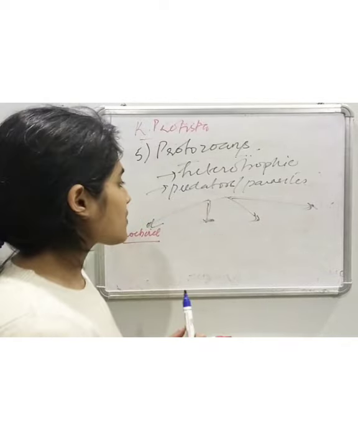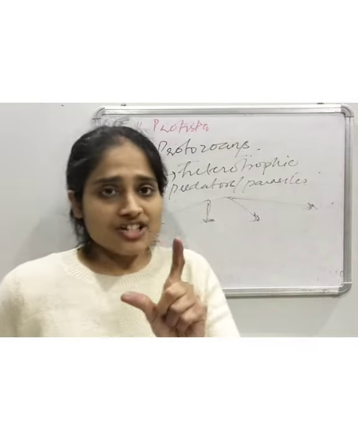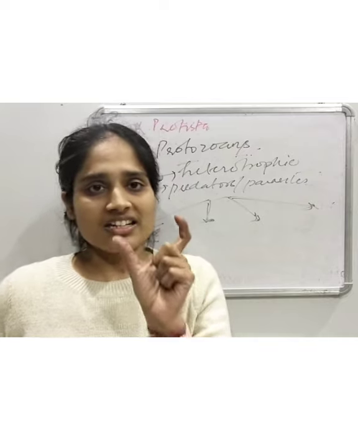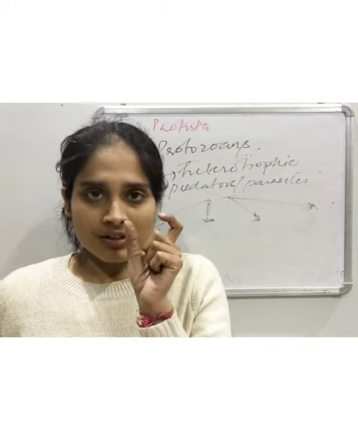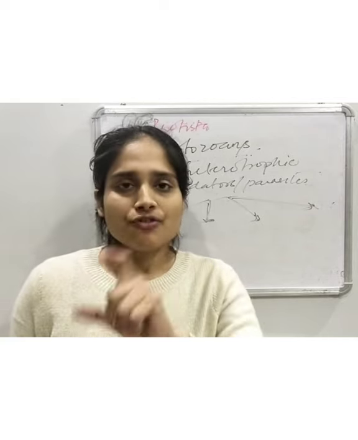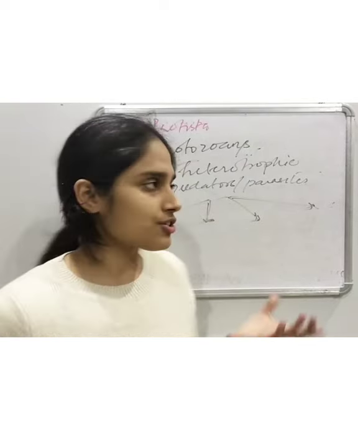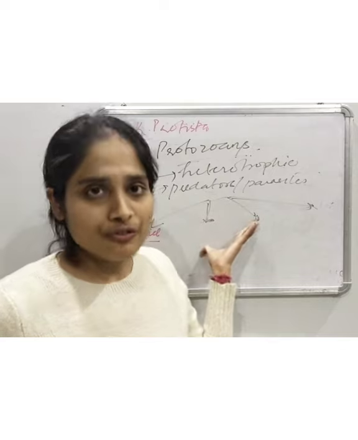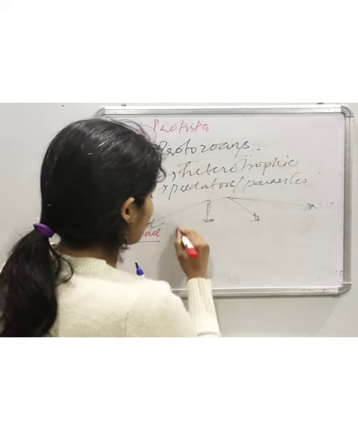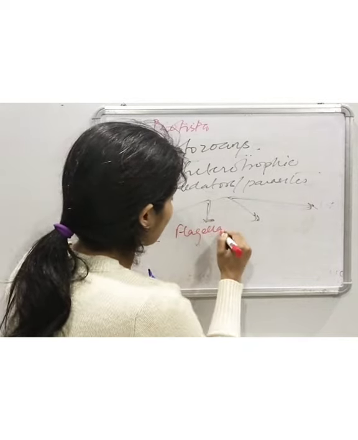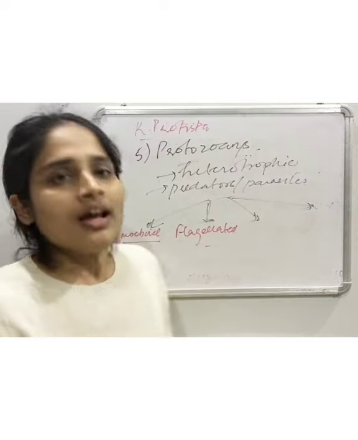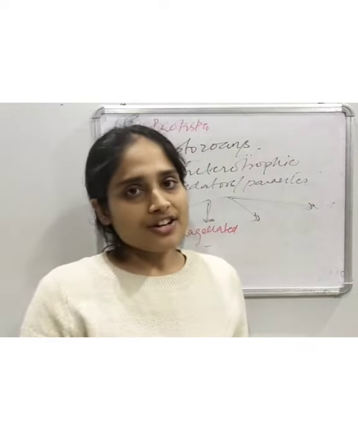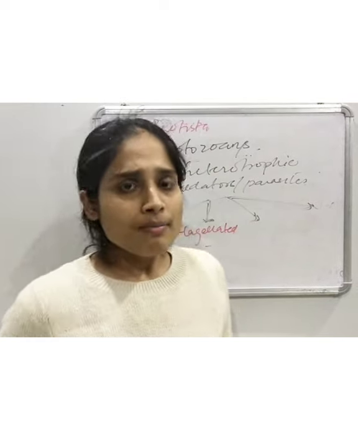Then the second one is flagellated. Because of the presence of flagella, which are used for locomotion, they are grouped into flagellated. So the second group is flagellated because they contain flagella. And what are flagella used for? Flagella are used for locomotion or movement.